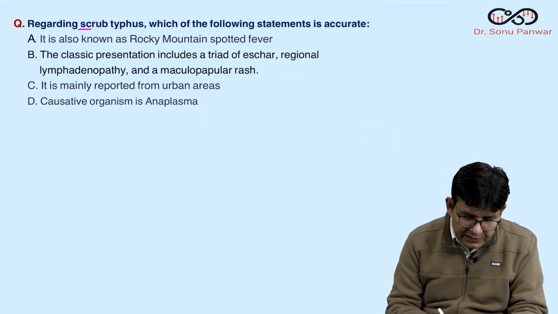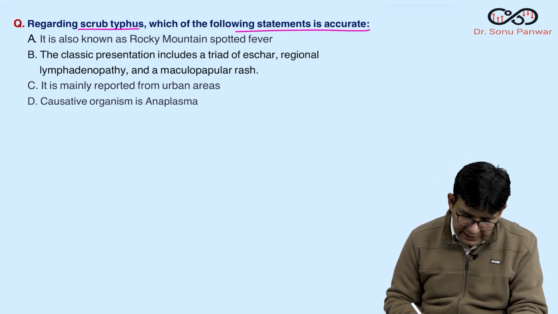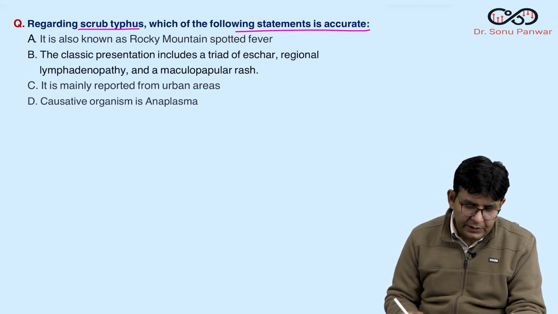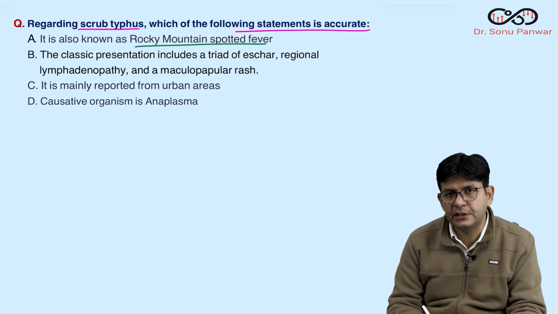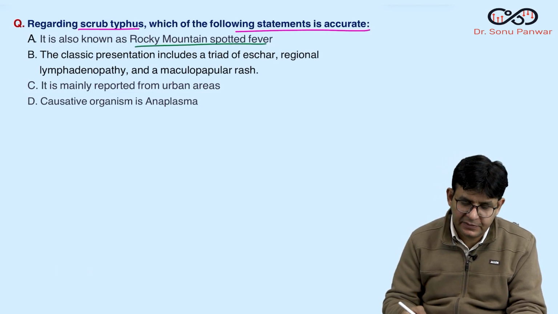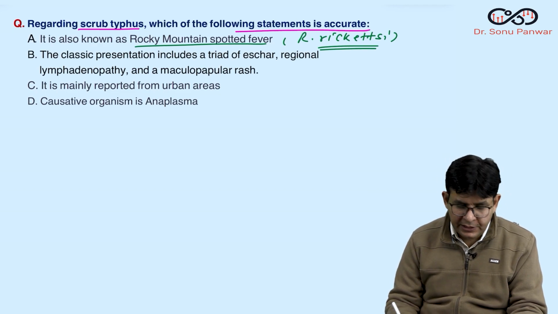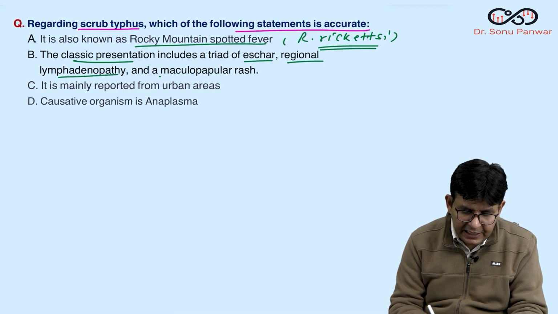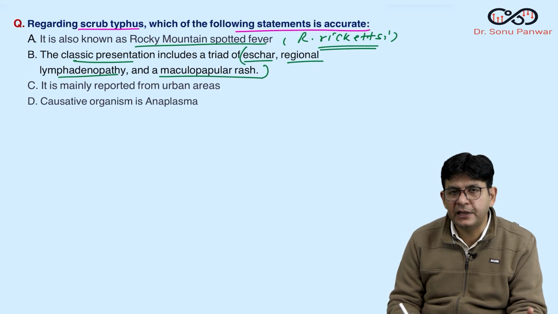Now, regarding scrub typhus, if they ask which of the following statements is accurate, let's see. The first one: it is also known as Rocky Mountain Spotted Fever. No, guys, it is not. That is a different thing, caused by Rickettsia rickettsii, whereas scrub typhus is caused by Orientia tsutsugamushi. The classical presentation involves a black eschar, regional lymphadenopathy, and a maculopapular rash. Very right. This is the triad observed in this particular disease.